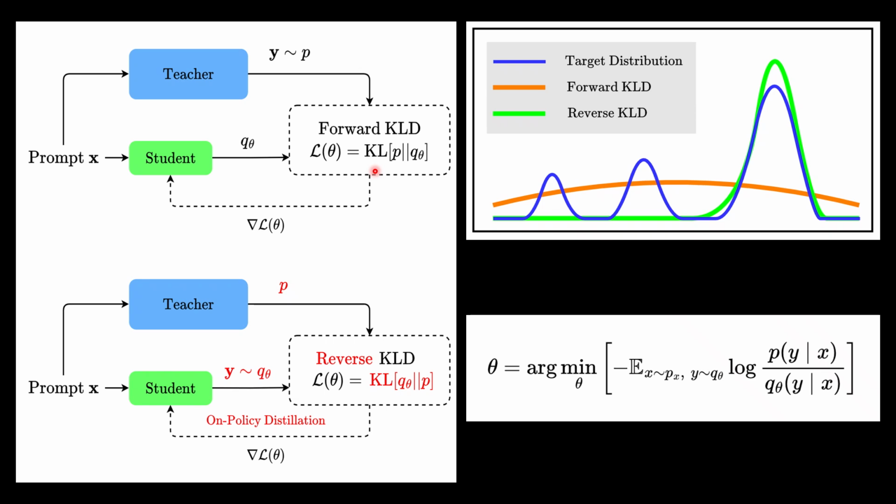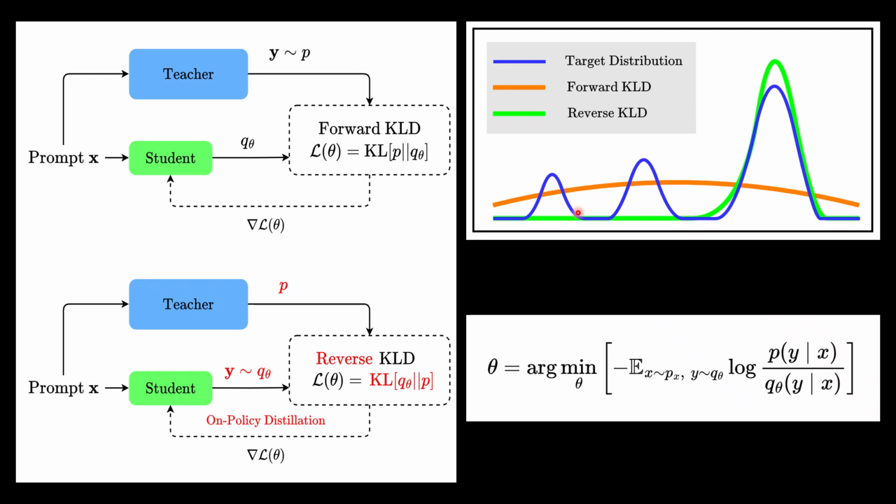Sounds good, right? But for language models, this creates a problem. The teacher's probability distribution has many tiny possibilities, rare phrases, unlikely continuations. Forward KL tells the student to assign probability everywhere the teacher might. So the student is trying its best to assign probabilities for these small non-zero probabilities. A small model cannot represent such a complex distribution, so it splits probability into unrealistic regions like this and produces low quality generations. MiniLLM flips this idea.